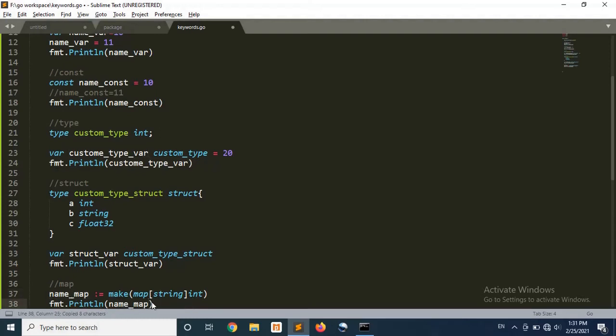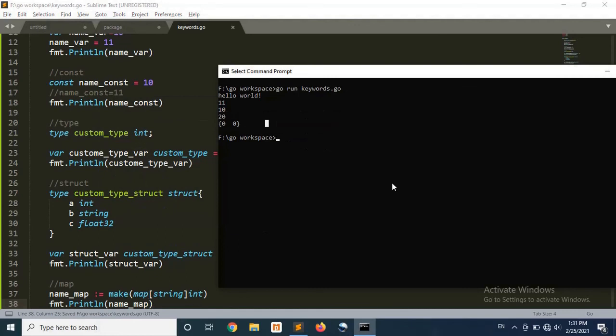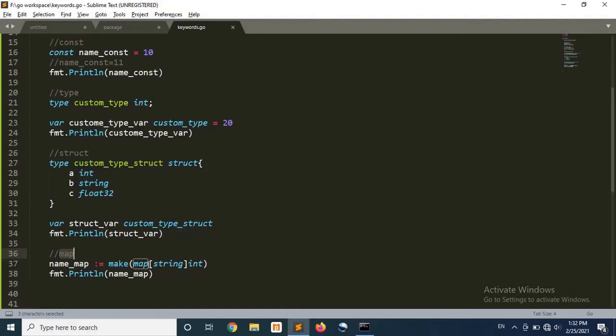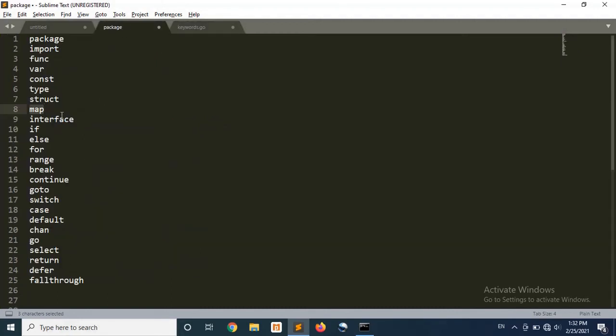Let's try to print the value of the map. Okay, so by default the map is blank, it doesn't contain any value. We have used the map keyword to create a map, which tells the compiler that the following signature is a declaration of a map. The next keyword is interface.